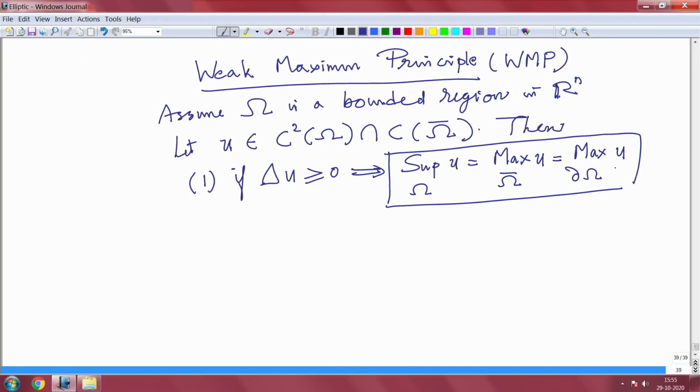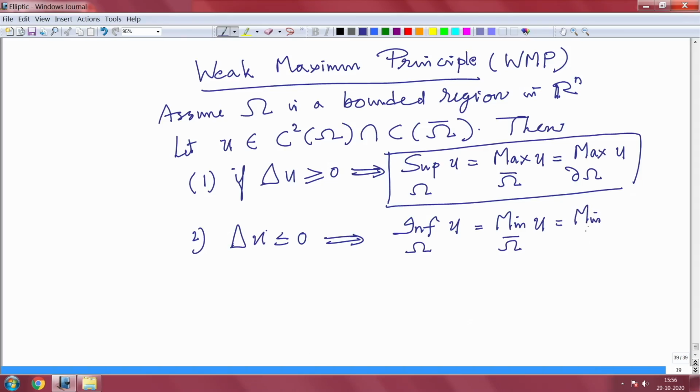It is a similar result: if Laplacian of u is less than or equal to 0, then the infimum of u over omega is equal to the minimum, and that minimum has to be achieved on the boundary. That is what the strong maximum principle says.